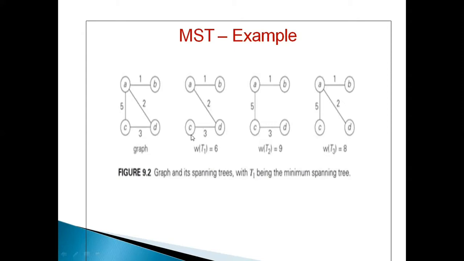This is what my Kruskal's algorithm should find out. Out of all these possible spanning trees, which should be the minimum spanning tree, that is what my algorithm should find out.